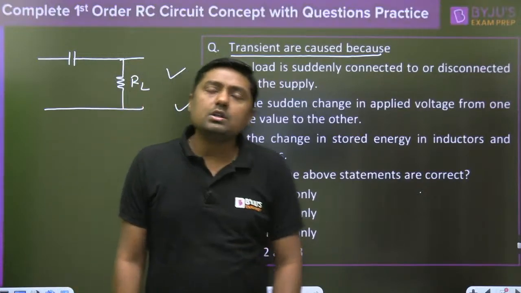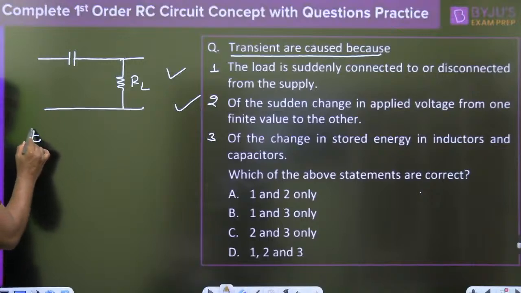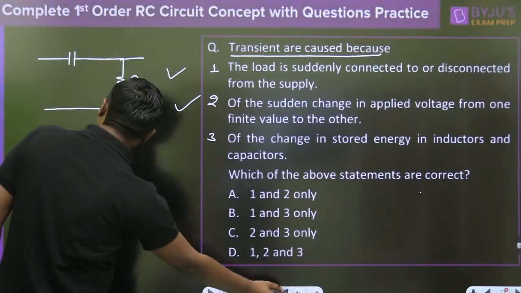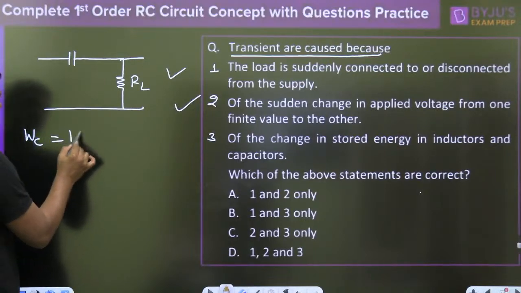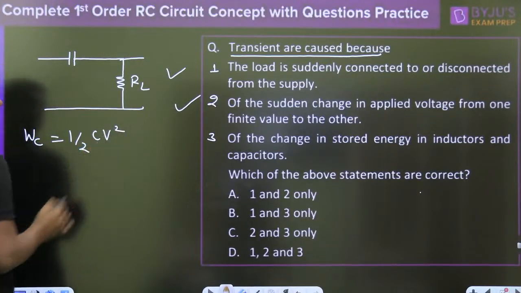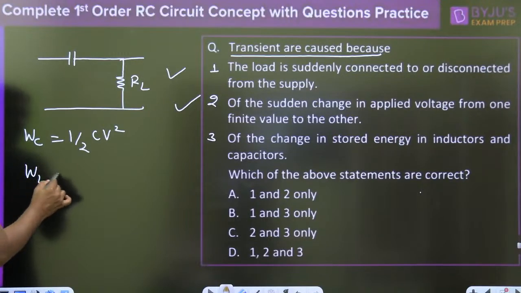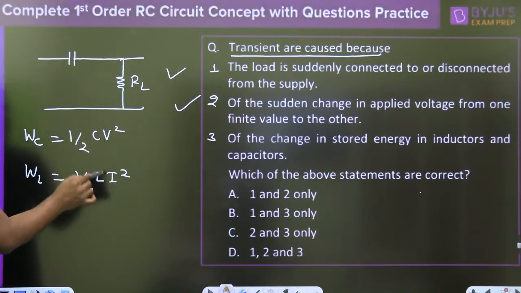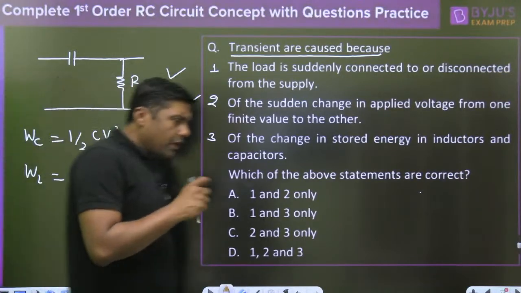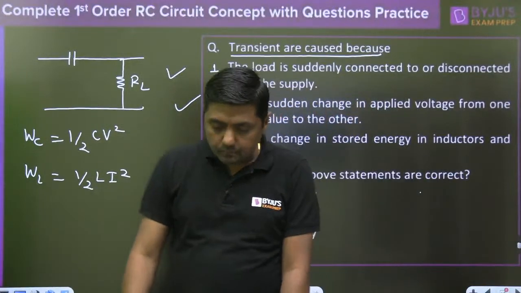Yes, what is the energy stored inside the capacitor? Half of CV square, that is normally represented by W. What is the energy stored under steady state in an inductor? Half of Li square. V is constant, I is constant. But when we are changing the components, what will happen?